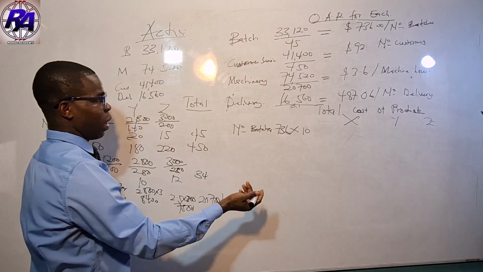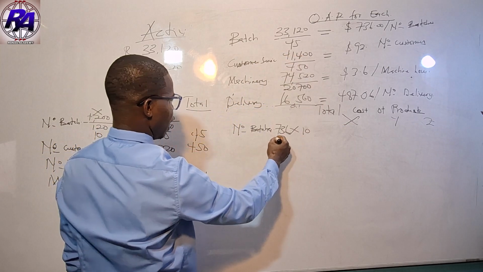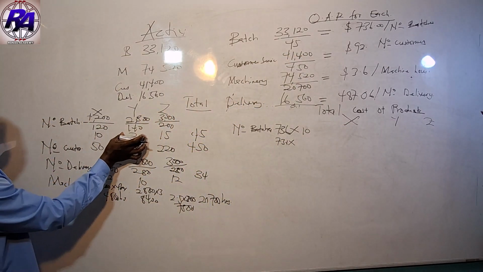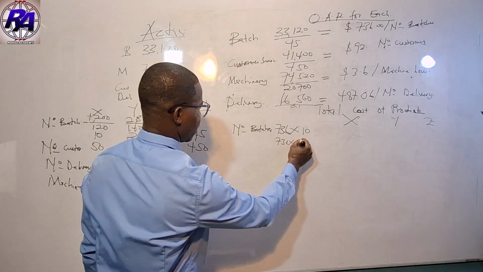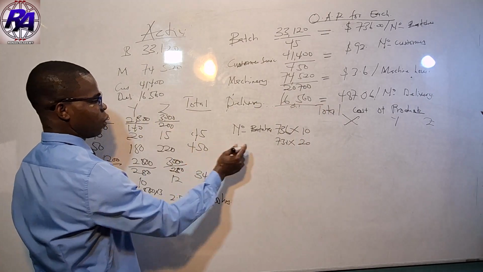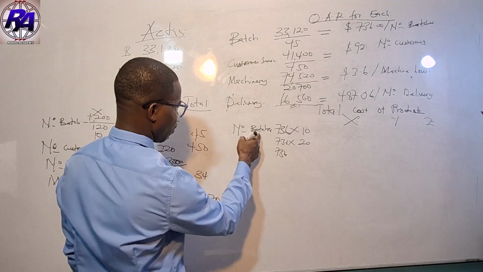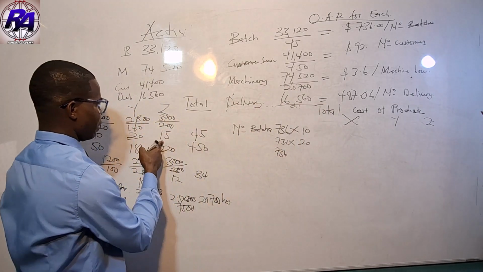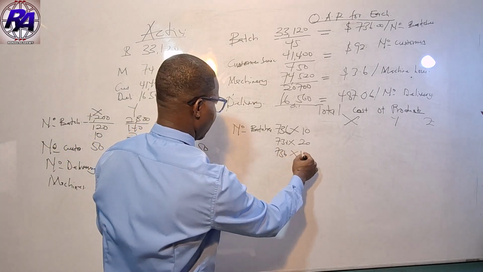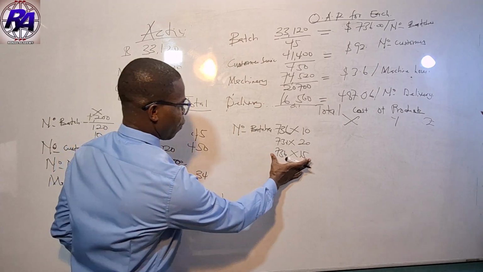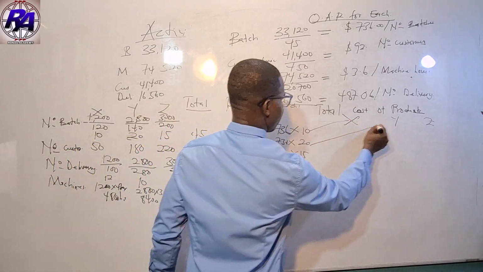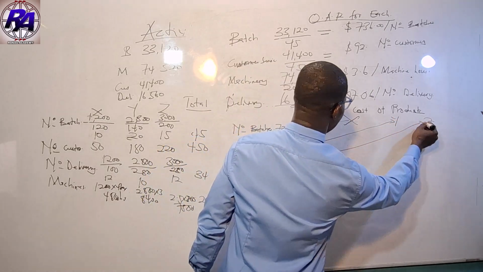In case we are doing for Y, we will take the same 736. Then we multiply it by the cost driver for Y, which here is 20. So this value here will go under Y. In case we are doing for Z, then it will be the same 736, because all this goes to batches. Then the cost driver for Z is 15. So we multiply this by 15. Then we are done with this one. So this goes to X, this goes to Y, and then this goes to Z.